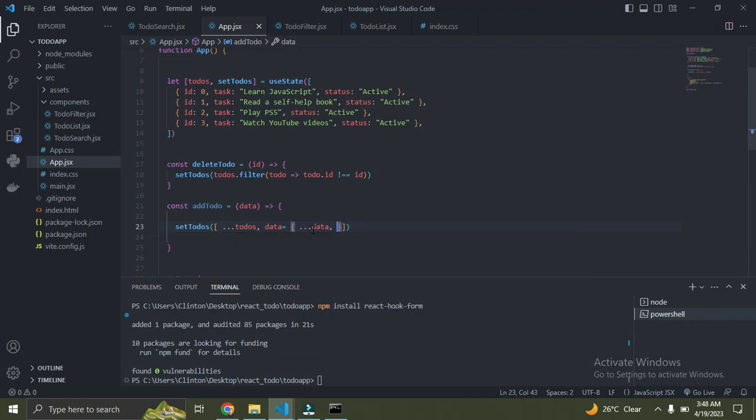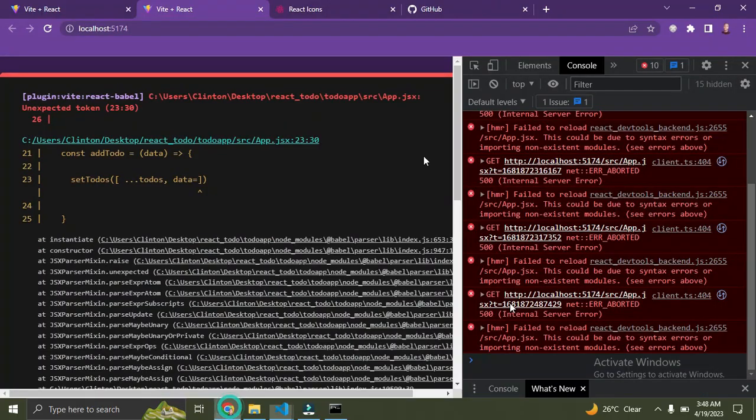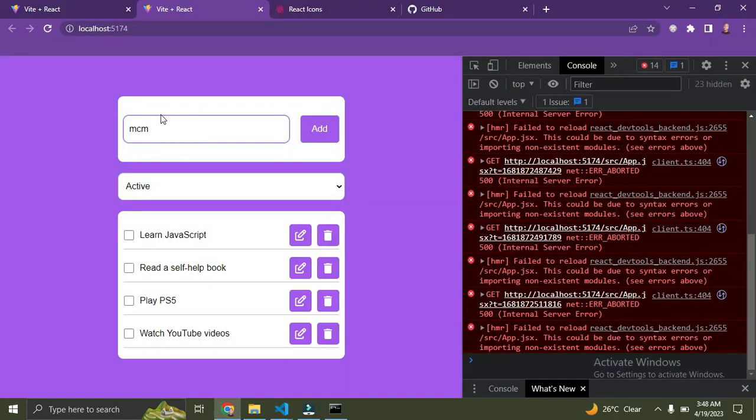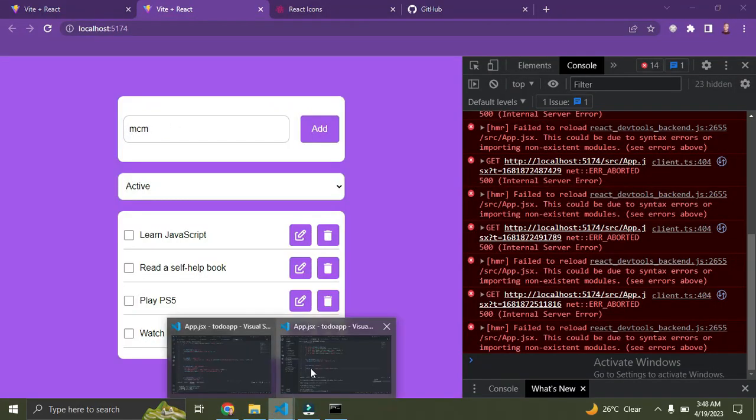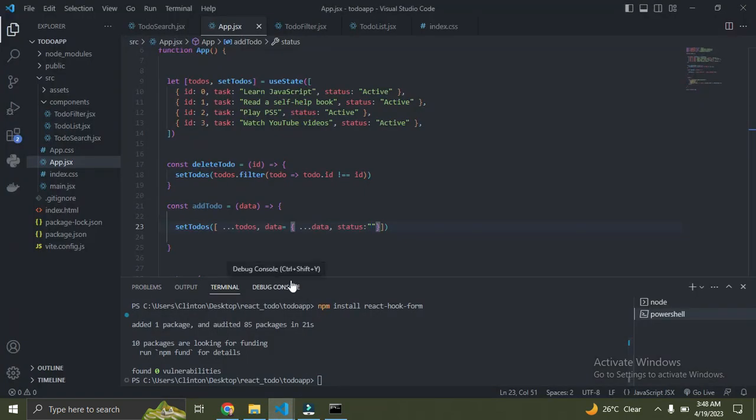Then we're going to pass in the value for status. Status is going to be active. So status should remain active. Remember, if we didn't do this, we would simply have just the task value. Check closely: our object has three properties, ID, task, and status. So it's also passing these other properties alongside the task property. So I'll call this active.